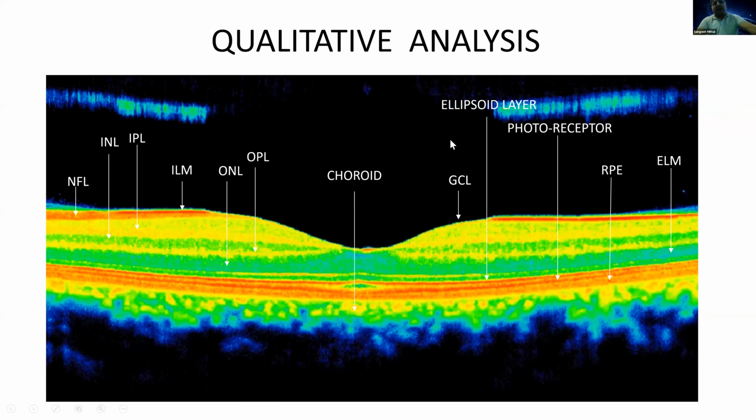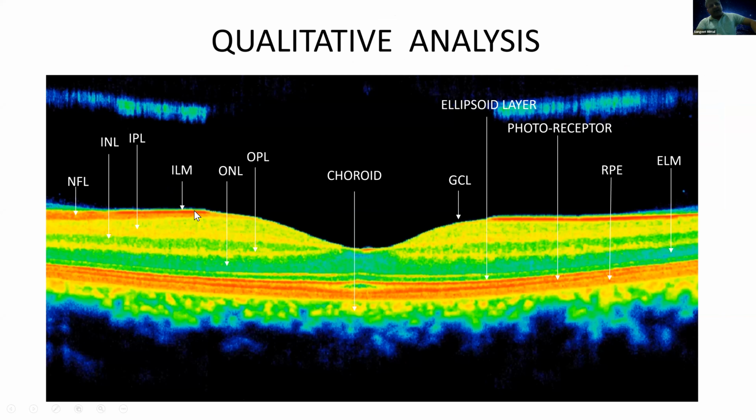So next is the qualitative analysis, again showing this picture. This OCT B scan is showing all the layers of the retina. Again, you can make out this small thin green layer over this red area, which is the internal limiting membrane.